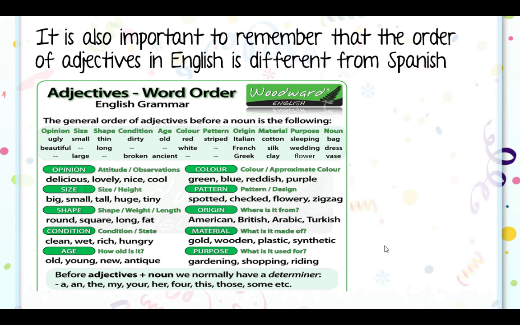The color, red, white, blue. Pattern, striped, spotted, checked. The origin, Chilean, Chinese, Italian, etc. The material, cotton, silk, clay. The purpose, sleeping, wedding, flower. Noun, bag, dress, vase. You see? So we have 10 types of adjectives.